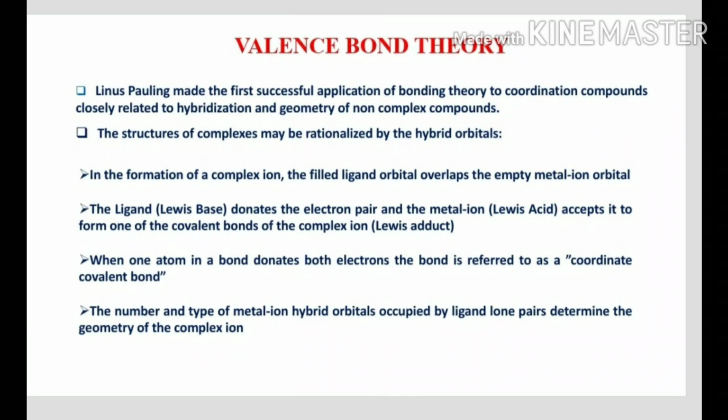In the formation of a complex ion, according to this theory, the filled ligand orbital overlaps with the empty metal ion orbital. The ligand, a Lewis base, donates the electron pair, and the metal ion, a Lewis acid, accepts it to form one of the covalent bonds of the complex ion. That's a Lewis adduct. When one atom in a bond donates both electrons, the bond is referred to as a coordinate covalent bond. The number and type of metal ion hybrid orbitals occupied by ligand lone pairs determine the geometry of the complex ion.